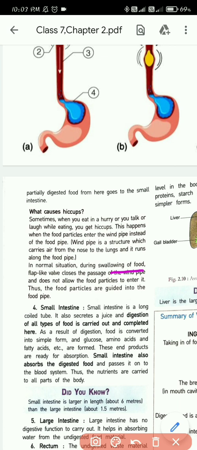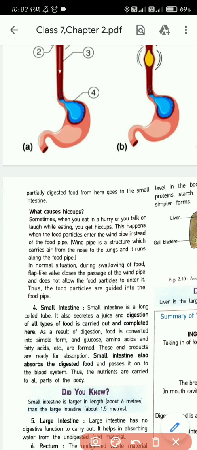Thus the food particles are guided into the food pipe. So naturally, whenever we swallow, the food is not allowed to go into the windpipe. But sometimes when you eat or talk or laugh during eating, by mistake food goes into the windpipe and then you get hiccups. That's the history of hiccups.